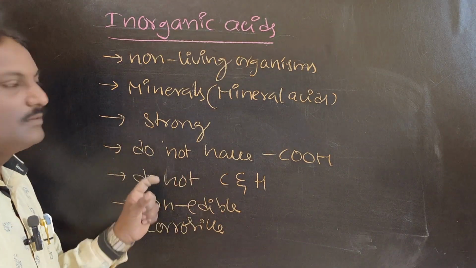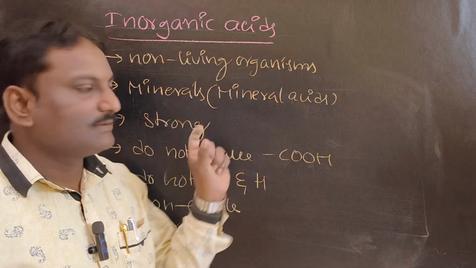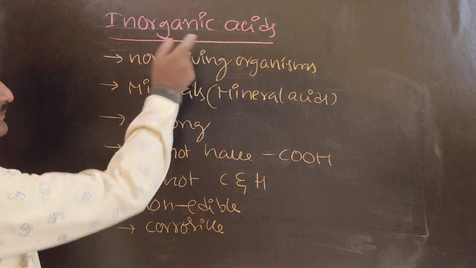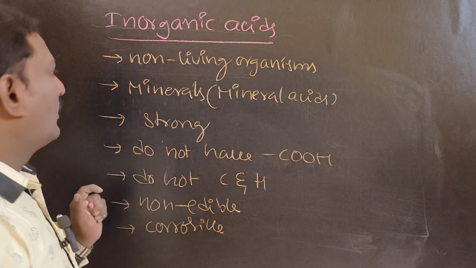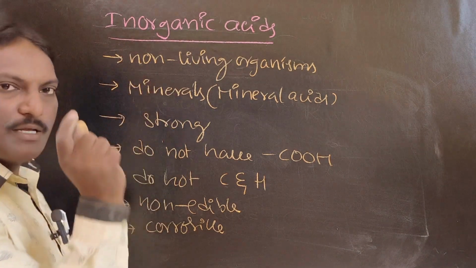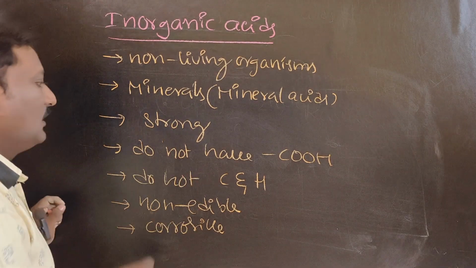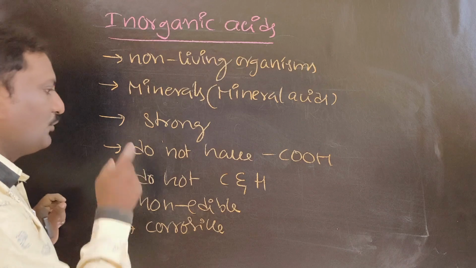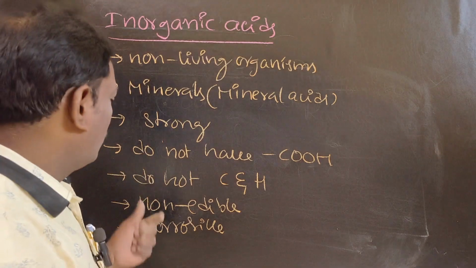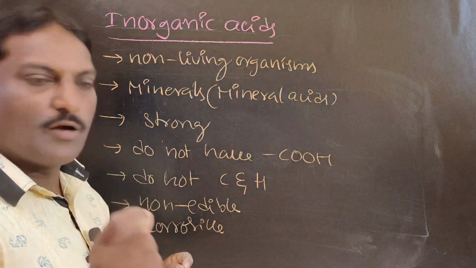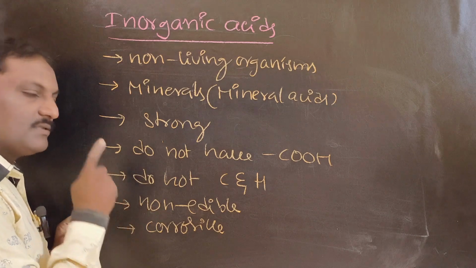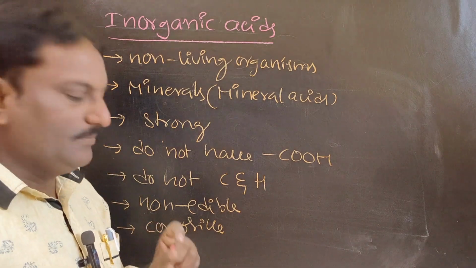Let me repeat once. Inorganic acids are obtained from non-living organisms. They are mineral acids because they are prepared from the minerals on the earth. They are generally strong. They do not have the COOH group, so they do not have carbon along with hydrogen. They are non-edible; we should not eat them.